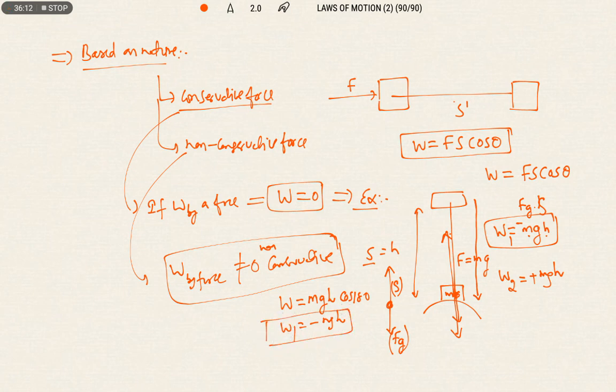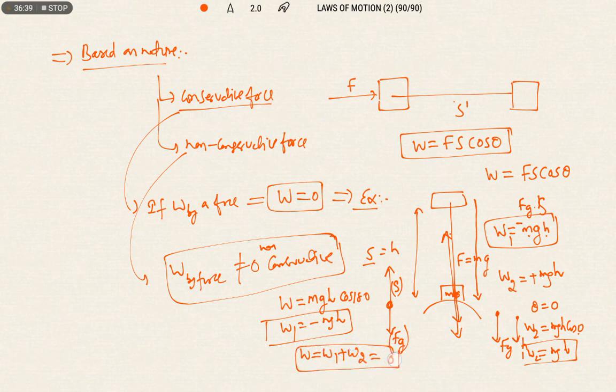Now, when I am taking the body downwards, what is the direction of gravitational force? Fg is downwards and displacement is also downwards. Therefore, theta in this case is 0. Therefore, W2 is equal to mgh cos 0. Cos 0 value is 1. Therefore, the work done in coming down is mgh. Net work done in a complete loop or complete path is equal to 0. Therefore, gravitational force is a conservative force. We will study this in much more detail when we discuss the chapter work, energy, power.